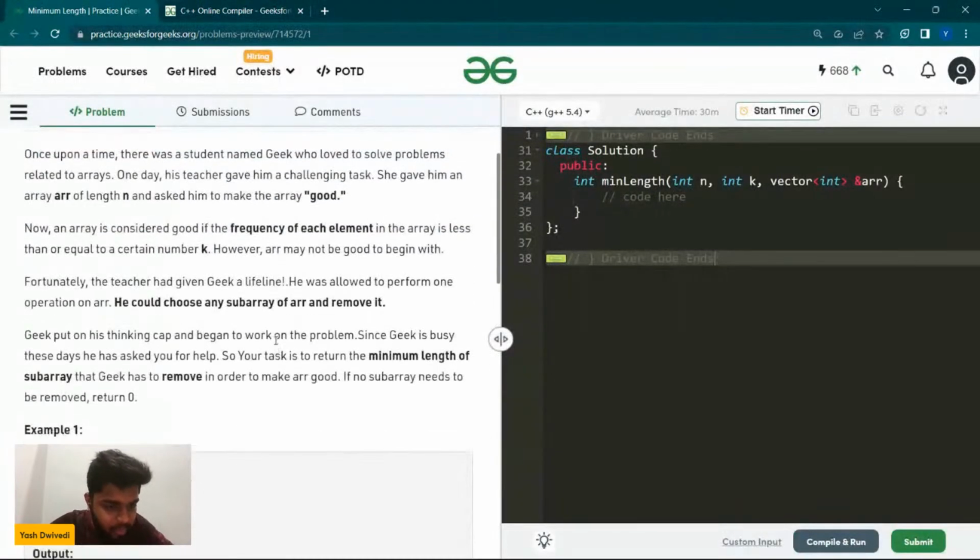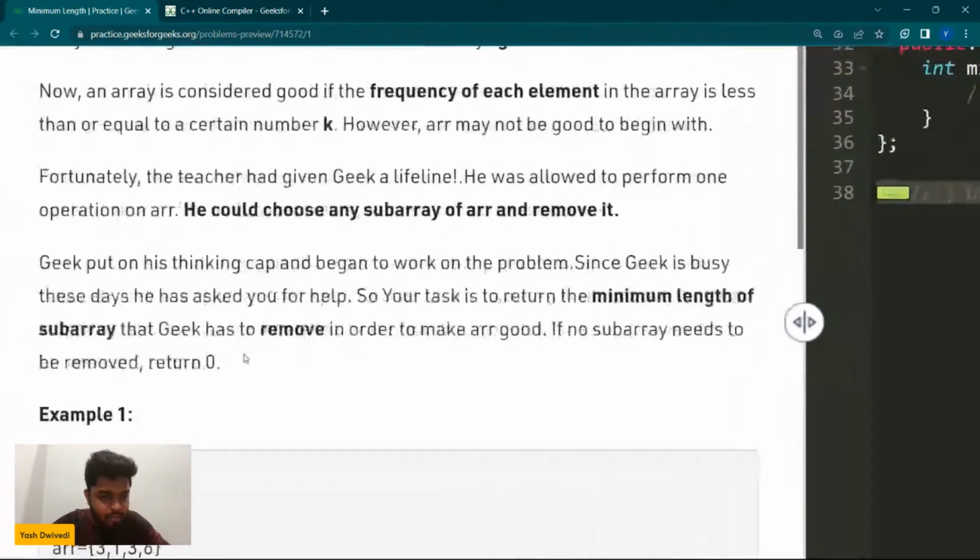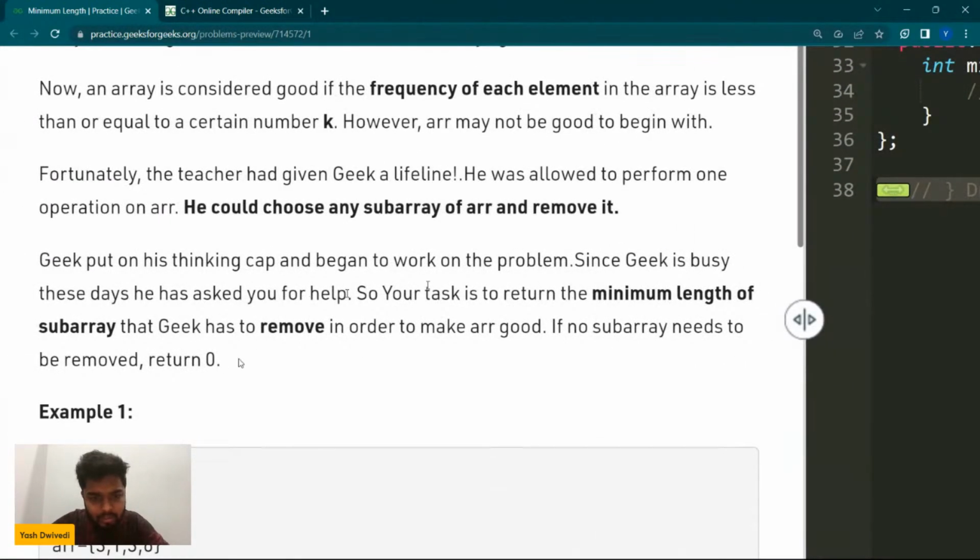Is there any other thing? Yeah, it also says that geek has to remove a subarray. Your task is to return the minimum length that geek has to remove in order to make it good. If no subarray needs to be removed, then you have to return 0.